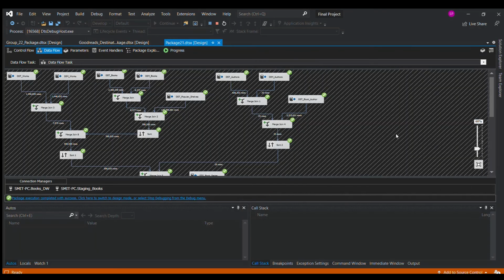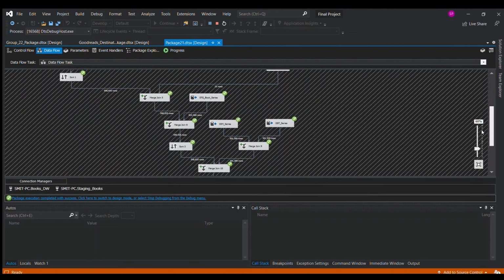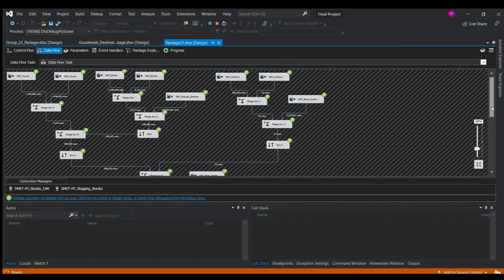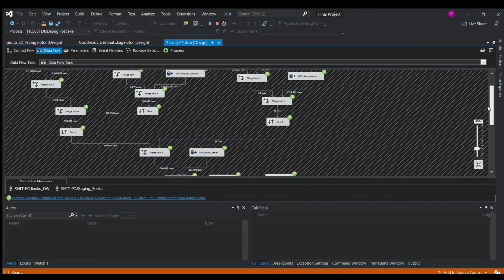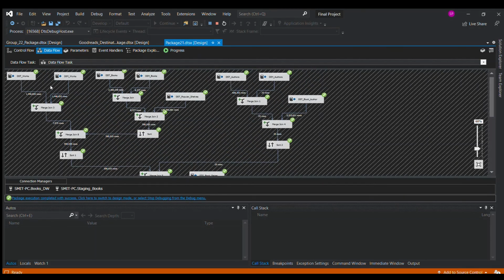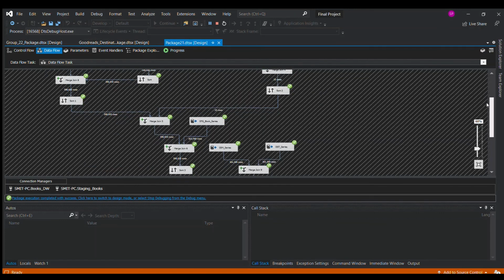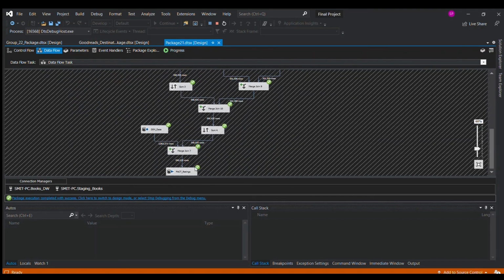Before moving on, this is our running output of the fact table loading. I've created a separate package to load the fact table, because the entire thing takes a while to load. So this is just the running output for the fact table. In this you can see all the data sources are coming into the merge join operation, and they are joining and then finally getting loaded into the fact